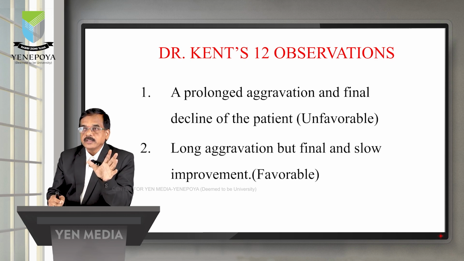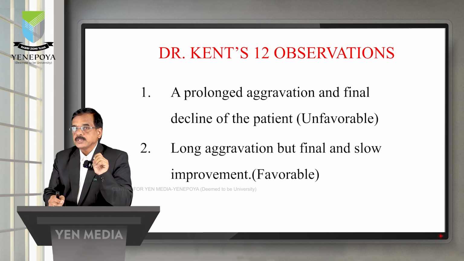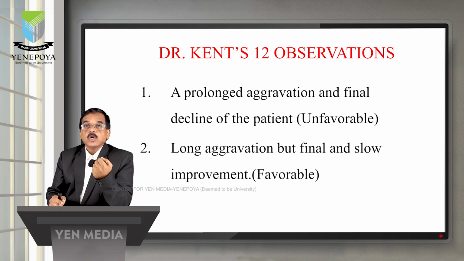Okay, so this you have done. The next point, find out the next medicine and give it in the appropriately correct potency, maintaining the homeopathicity whatever is studied there in the aphorisms. Fine. So this is the first observation. The next observation is the long aggravation but final and slow improvement. If you see, both are similar, but there are changes, that is at the end. The first one tells the final decline of the patient, and the second one tells slow improvement.